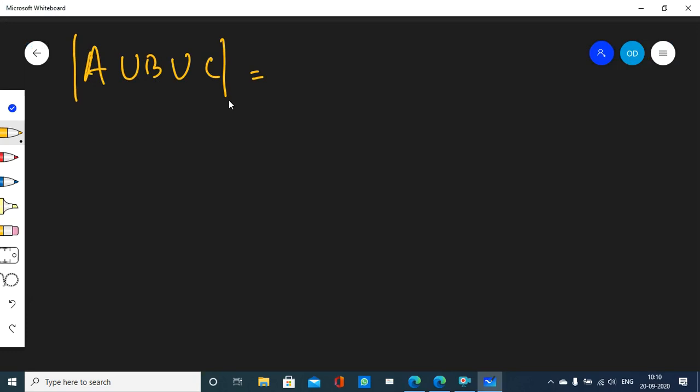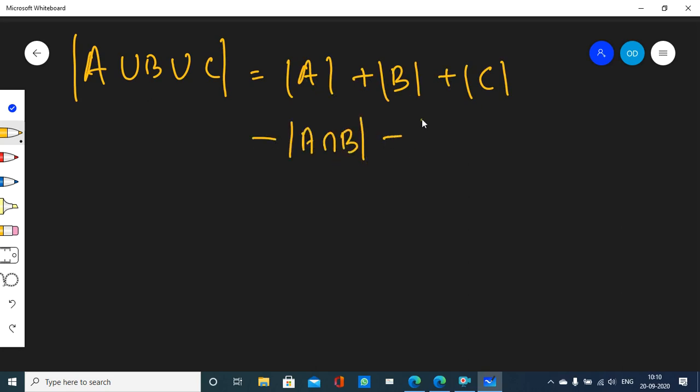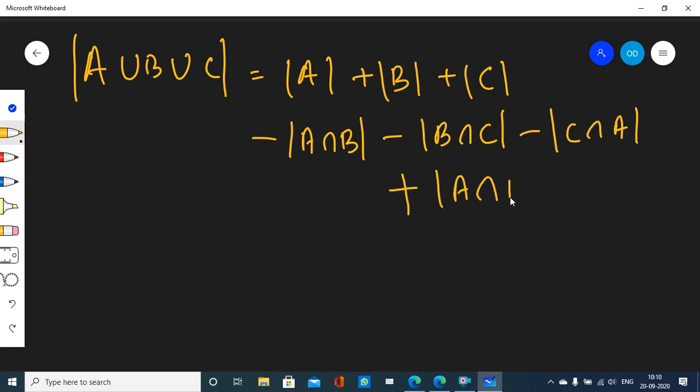Suppose A, B, C are three sets, then what is cardinality of A union B union C? It is equal to cardinality of A plus cardinality of B plus cardinality of C minus cardinality of A intersection B minus cardinality of B intersection C minus cardinality of C intersection A, then finally plus cardinality of A intersection B intersection C. Okay, you just have to memorize this. Can you do that?